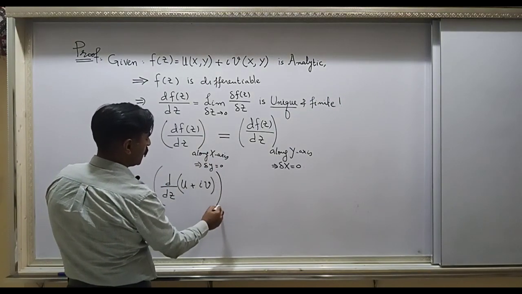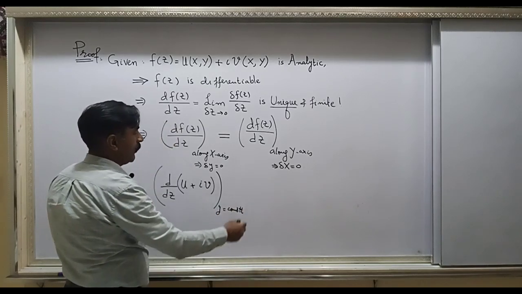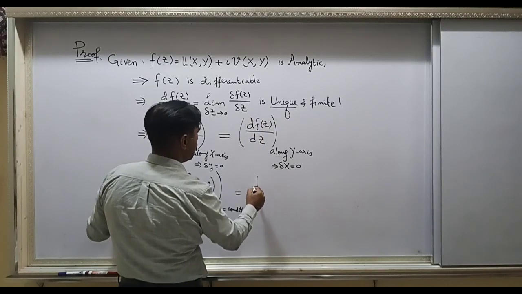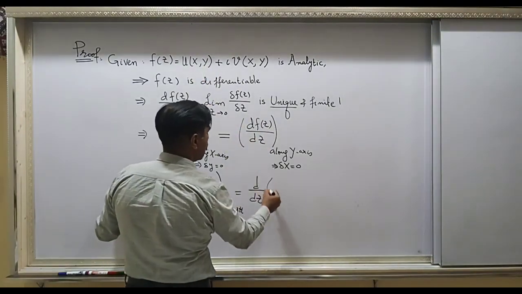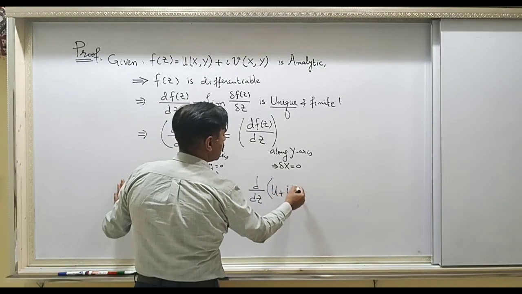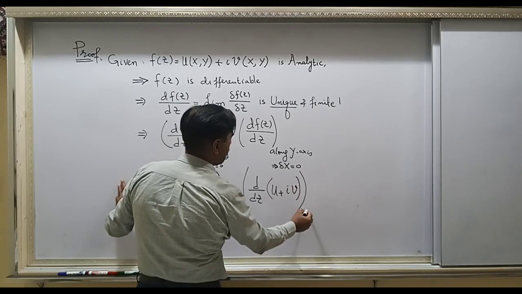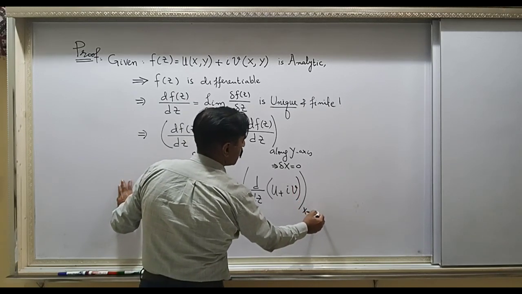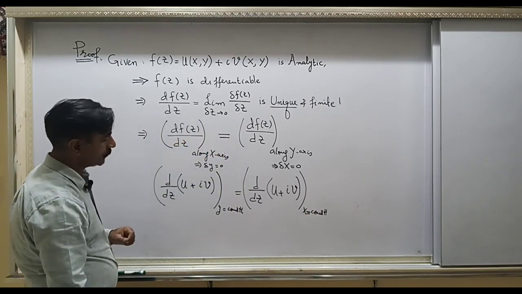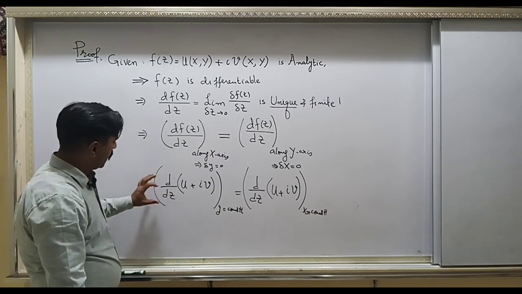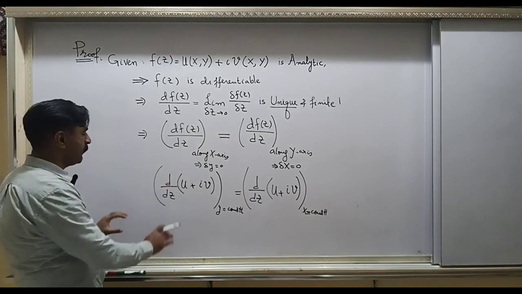When you evaluate this, y is a constant. And d by dz of f(z), which is again u plus i v, when you evaluate this derivative, x will be constant. Let's apply this.